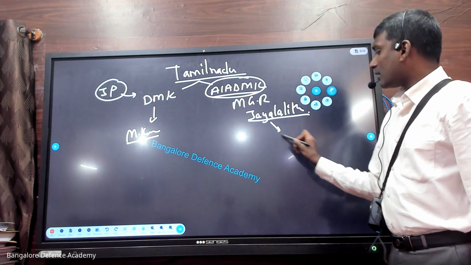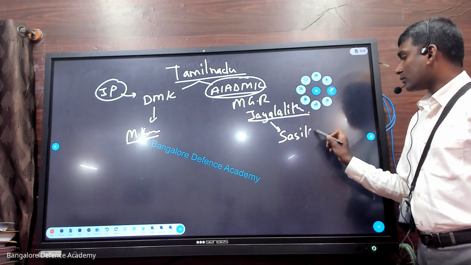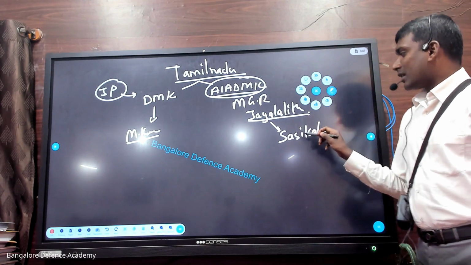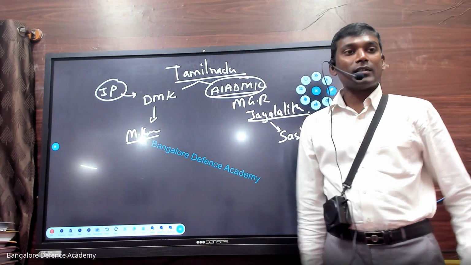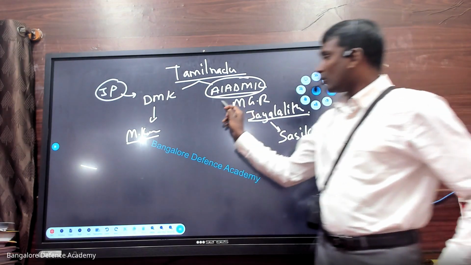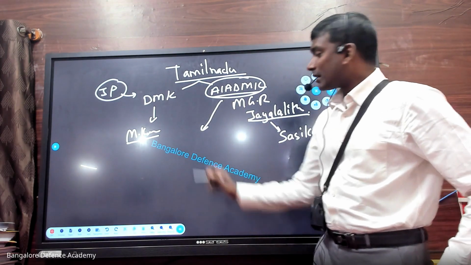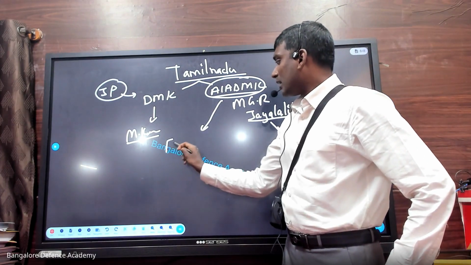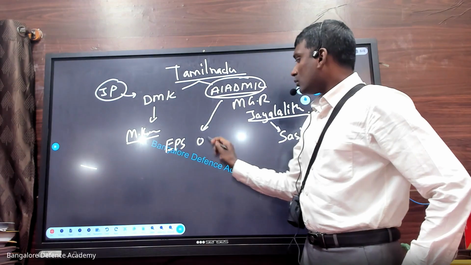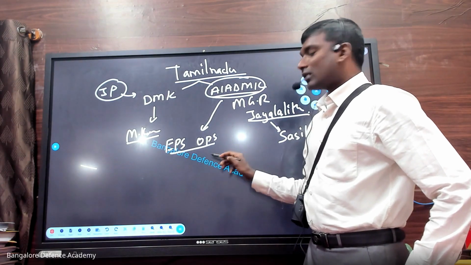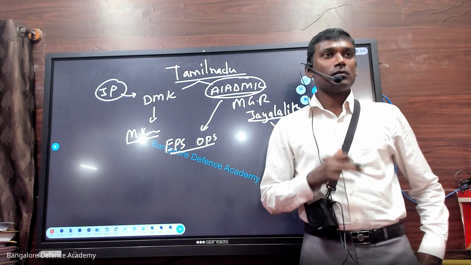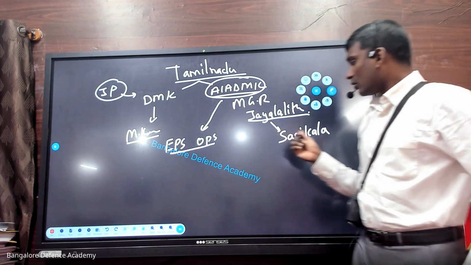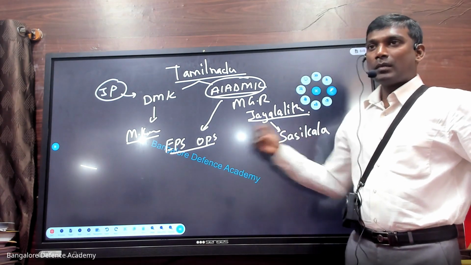Jayalalitha had a friend, her name is Sasikala. People were expecting that Sasikala will be the head of the AIADMK. But suddenly what happened? Two people, Edapadi Sami and O Paneerselvam, just started telling that they both should become AIADMK functionaries. She did not do anything. That is blame game stuff.